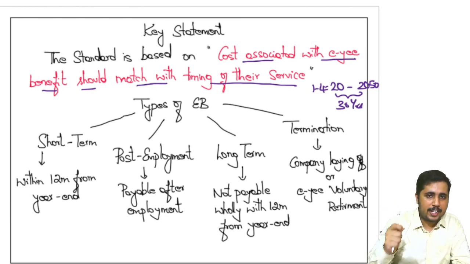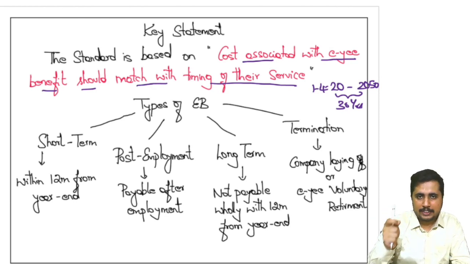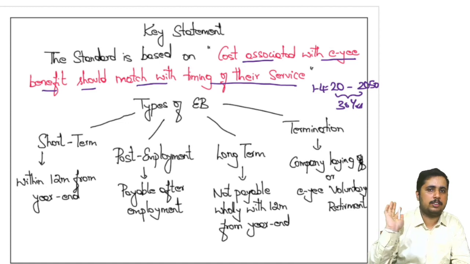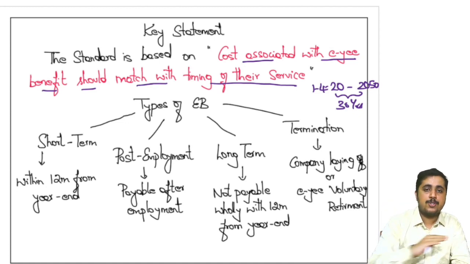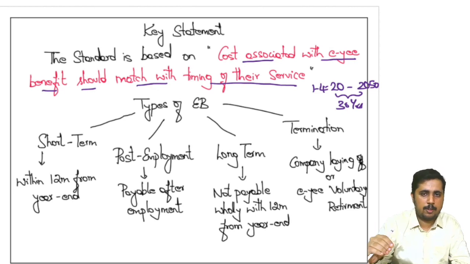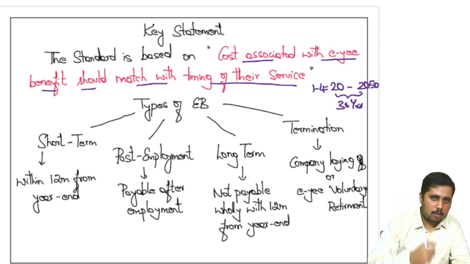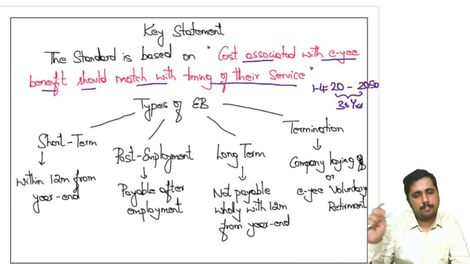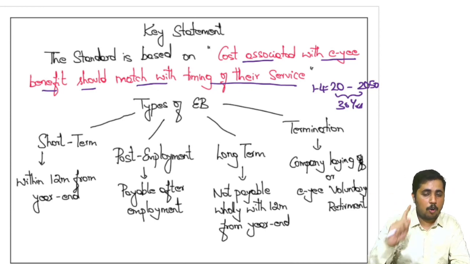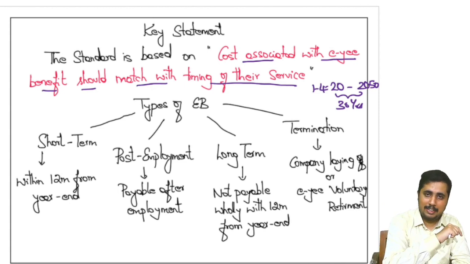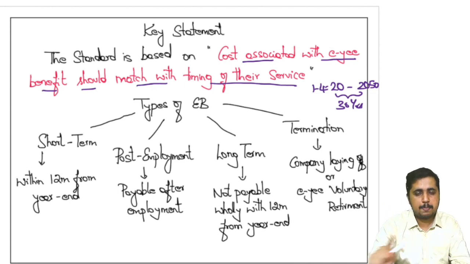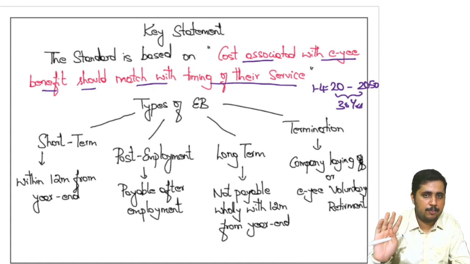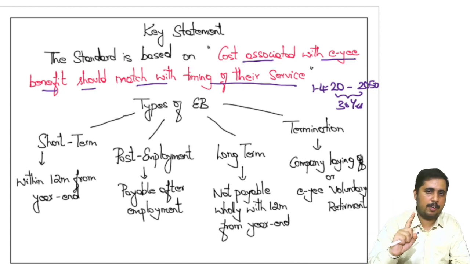So AS15 tells us that when the services are provided, book the cost. That is the key statement we have to remember. For all types of services, at the time of rendering the service, we will accept it and record it as expense. In the future, we will make the payment, but recording of expense should happen at the time of employment itself. This is applicable for all types of employee benefit we are going to study in the future. You have to remember this carefully.